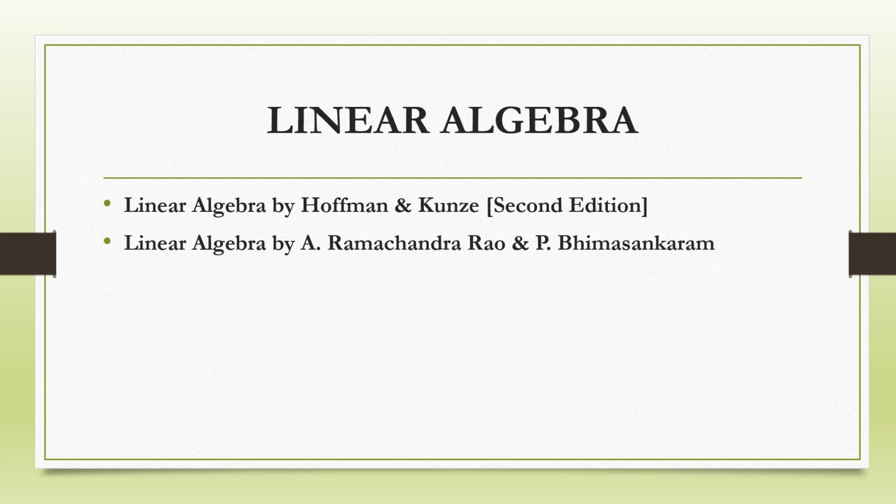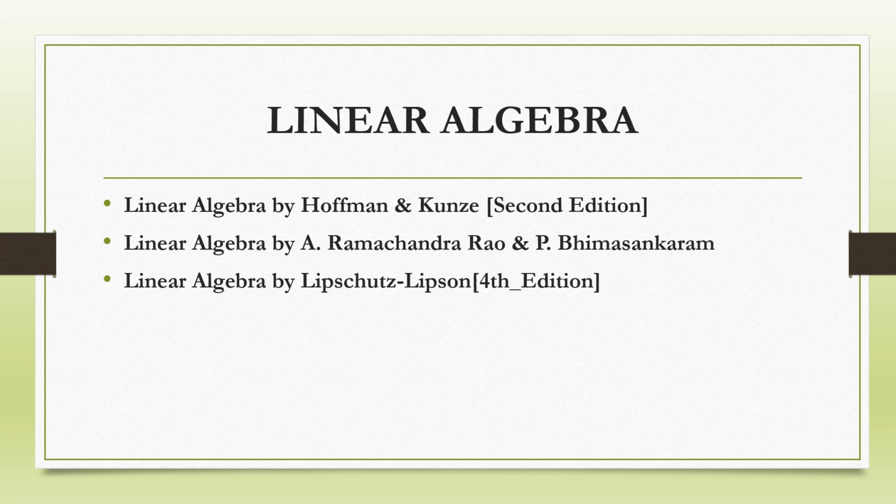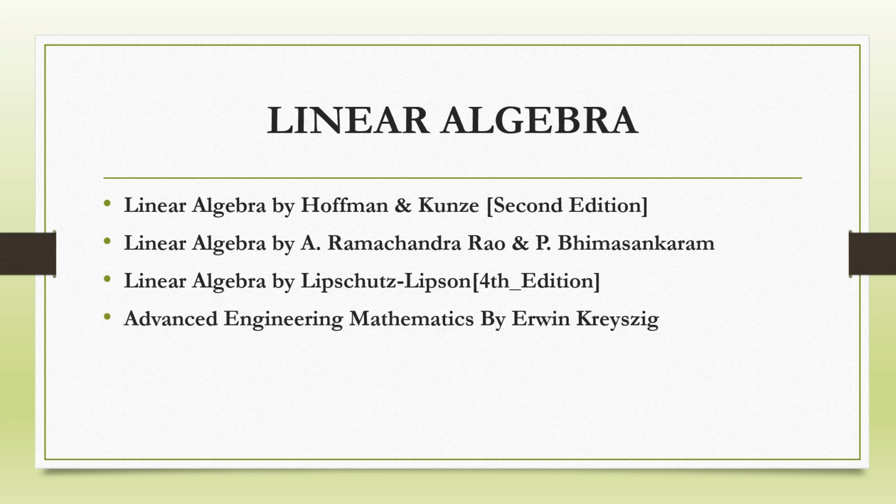This book covers topics such as algebra of matrices, rank and determinant of matrices, linear equations, eigenvalues and eigenvectors, and Cayley-Hamilton theorem. The third book is Linear Algebra by Lipschutz and Lipson. In this book, you can find topics such as matrix representation of linear transformation, change of basis, canonical forms, diagonal forms, triangular forms, and Jordan forms, which are very important for any competitive exam in linear algebra.